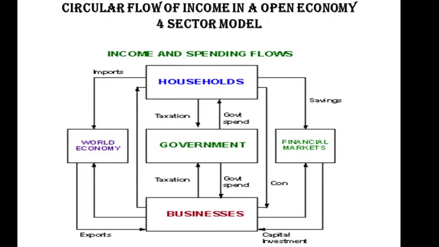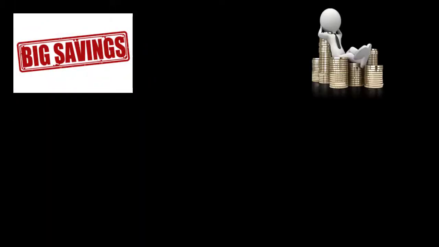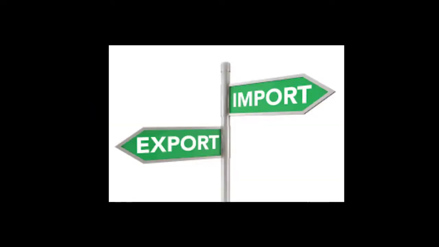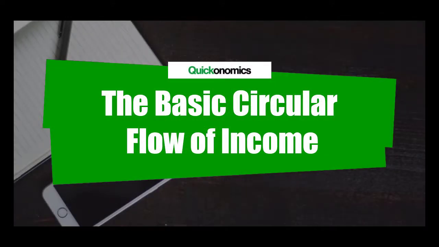Similarly, the government also plays its role either by seeking revenue through taxation from the production units and the households, and gives it back to the households and the production units in the form of public expenditure or government spending. The four-sector model finally explains that if savings is equal to investment, government expenditure is equal to taxes, and if exports is equal to imports, then there will be equilibrium in all the sectors of the economy. This is the circular flow of income model.